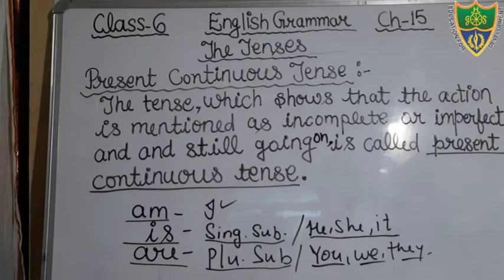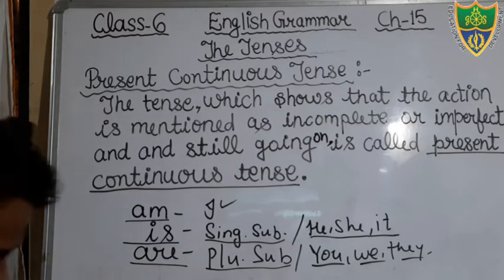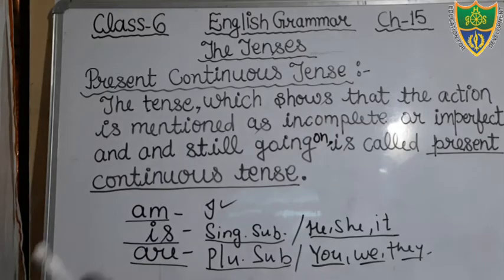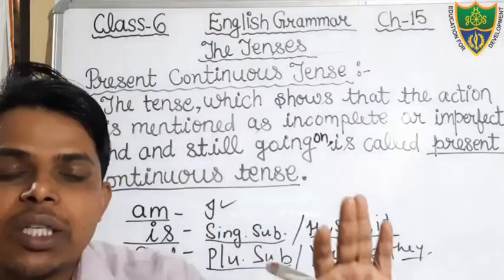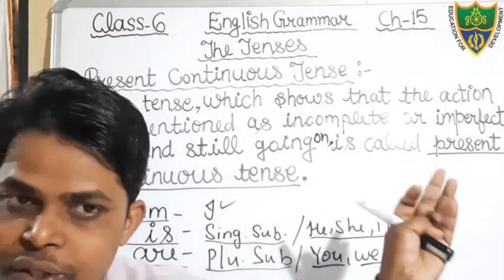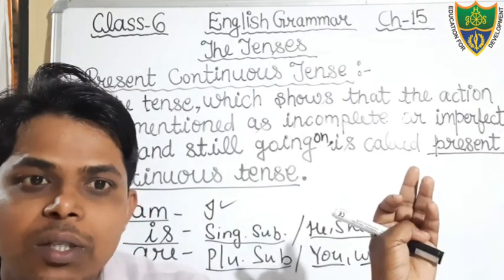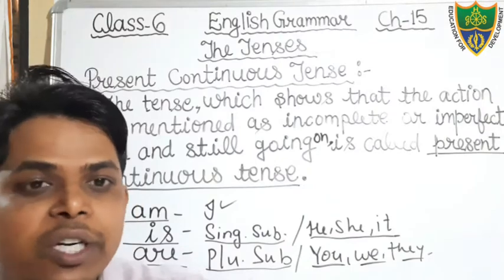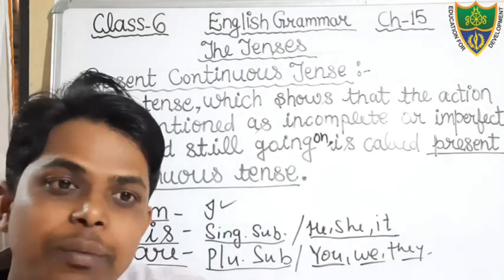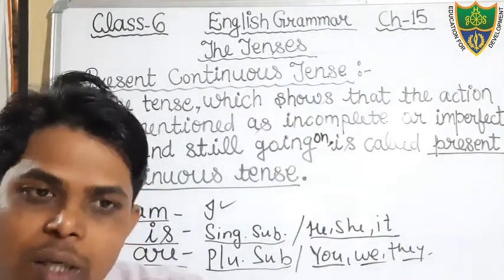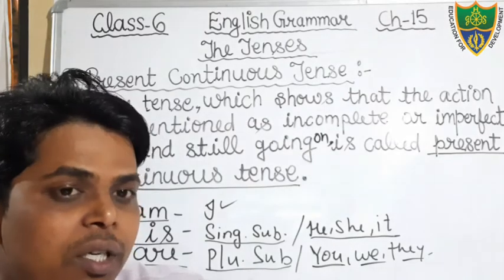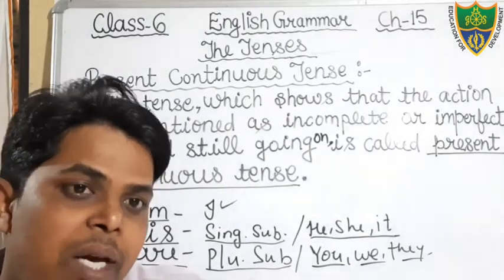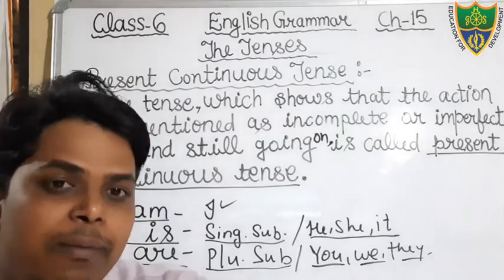So students, subject may be noun, may be pronoun. Keep in your mind. Okay, students, so just write down, and now we will discuss the structure. Structure means affirmative structure, negative structure and interrogative structure. In the interrogative structure, we will discuss two types: single interrogative and double interrogative. Single interrogative you can say yes-no type, and double interrogative you can say WH type.